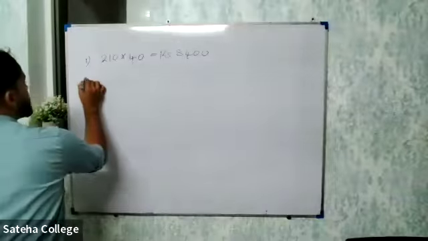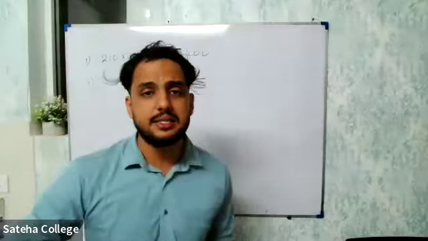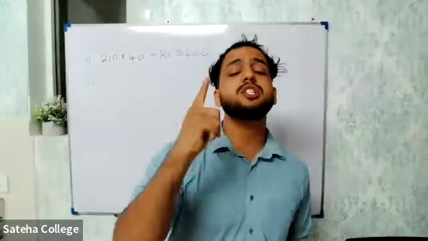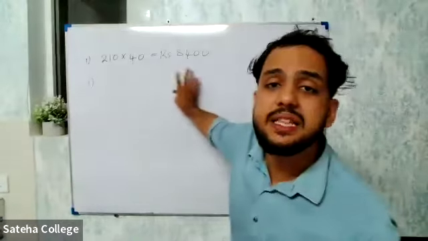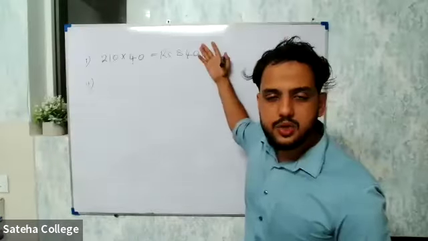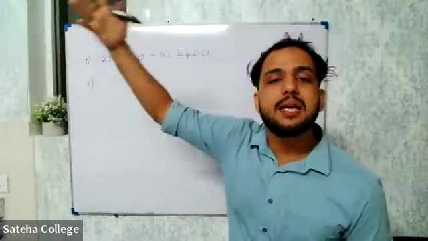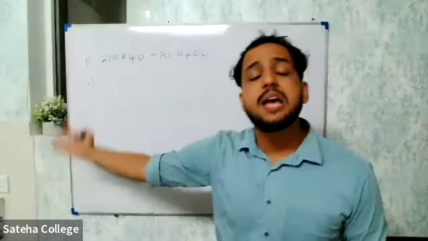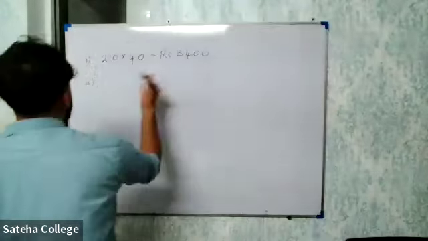Now they are telling you this person is buying a certain number of shares where the value of one share is equal to 240. And he is investing the amount he got from selling 40 shares, 8,400, to buy shares from another company where the value of one share is equal to 240. Now what do you do?